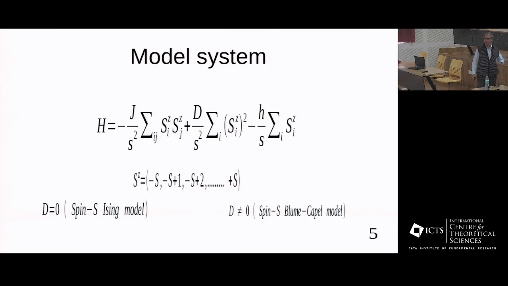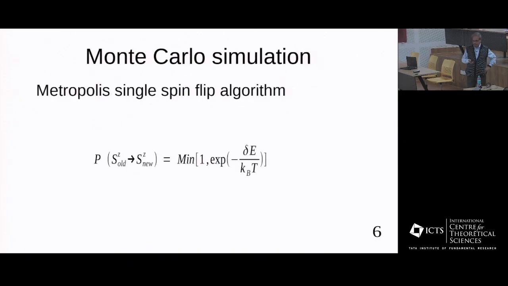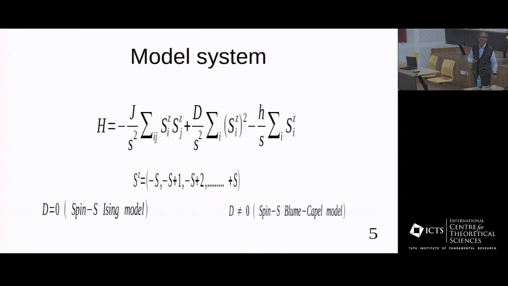The question is, what will happen if the spin is not simple spin half, so that there are some intermediate projections of the spin values? The spin projection can take the values from -S to +S, a total of 2S plus 1 values. And this is the model Hamiltonian for the general spin S Ising and Blume-Capel model. If we put this single site anisotropy d equal to 0, this gives you the spin S Ising model, and for a non-zero value of d, you have the spin S Blume-Capel model. And this is the Zeeman term, where the external field is denoted as H.